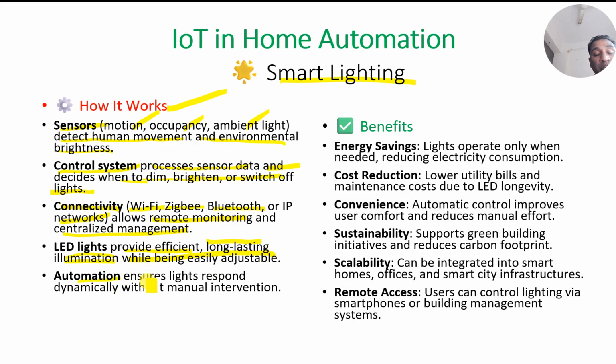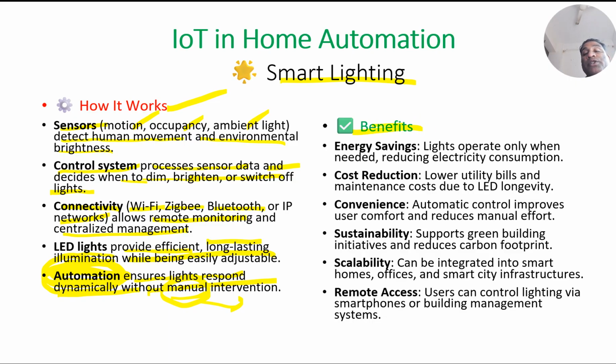Automation here ensures that the lights respond dynamically without manual intervention. Manual means when a human being is involved. Here no human being is involved, so we call it automation. Auto means without the involvement of human beings.